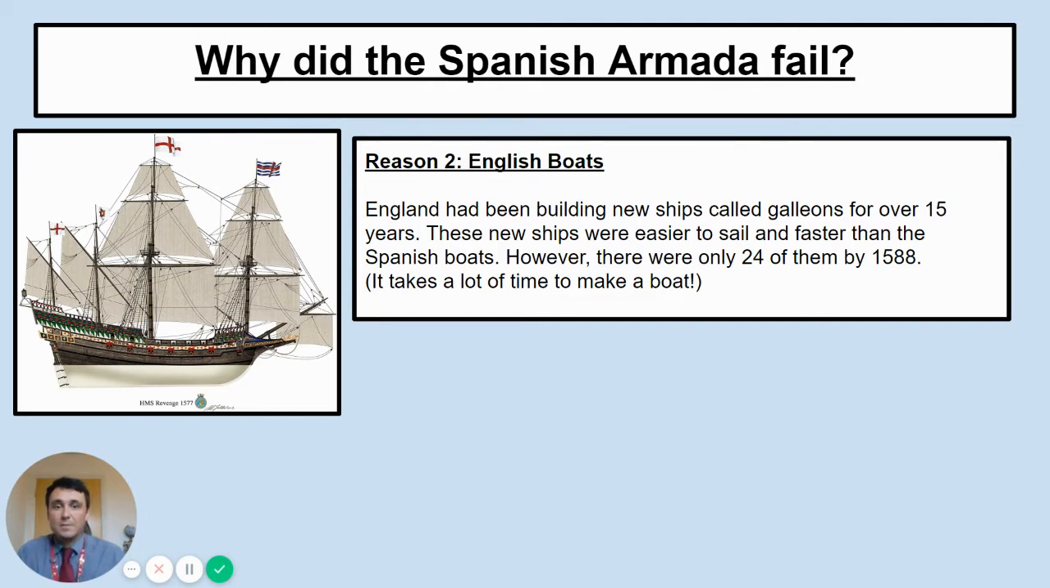Reason 2, the English boats. So England had been building these new ships called galleons for over 15 years. These new ships were easier to sail and they were faster than Spanish boats. The Spanish warships traditionally were very big, very difficult to maneuver. These galleons were smaller, easier to turn, and the fact is, though, there were only 24 of them made by 1588. Let's face it, it takes a lot of time to make a boat.